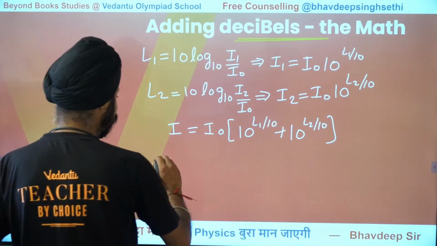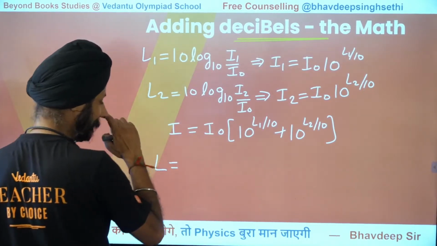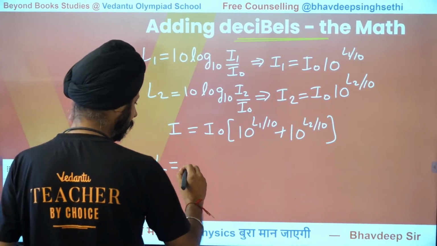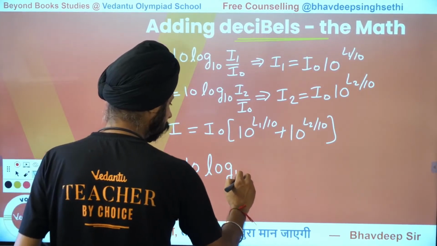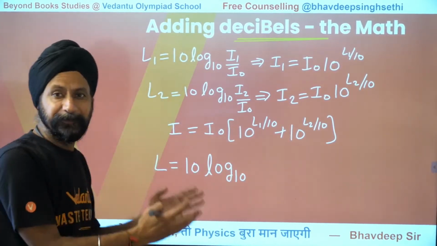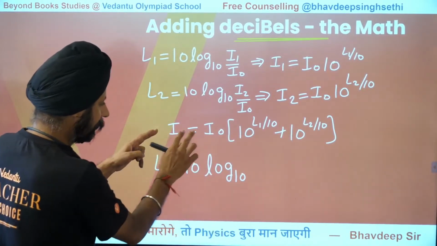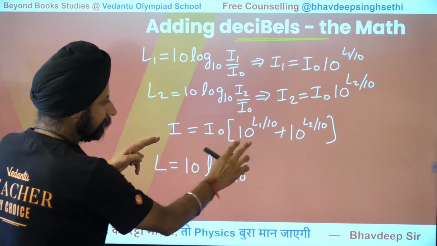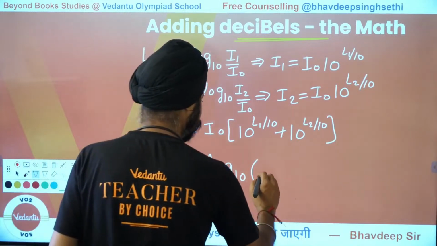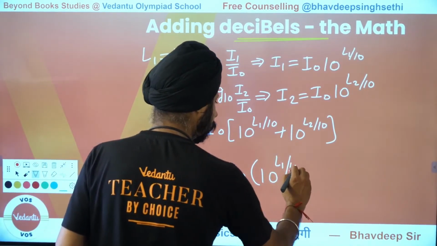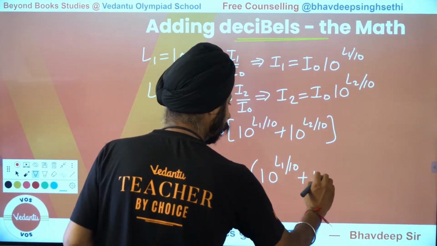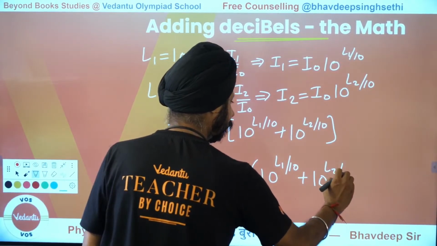The resultant level is 10 log to the base 10 of the new intensity divided by the base intensity, which is 10 to the power L1 by 10 plus 10 to the power L2 by 10.